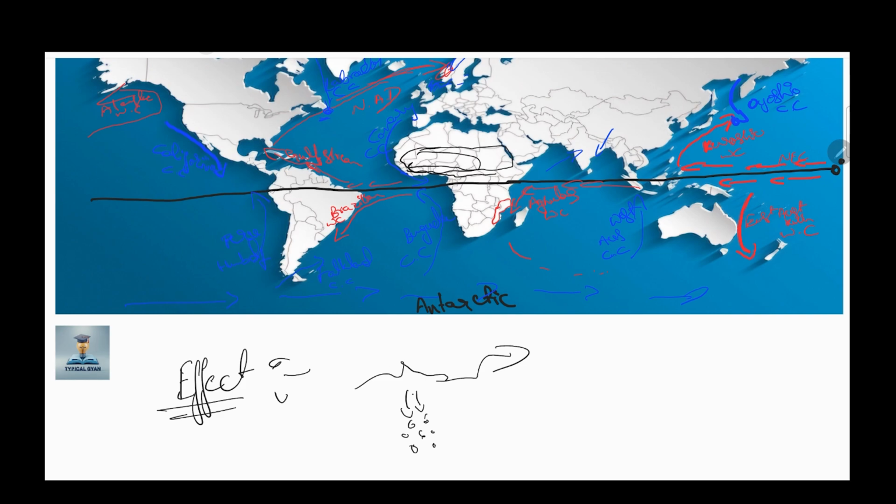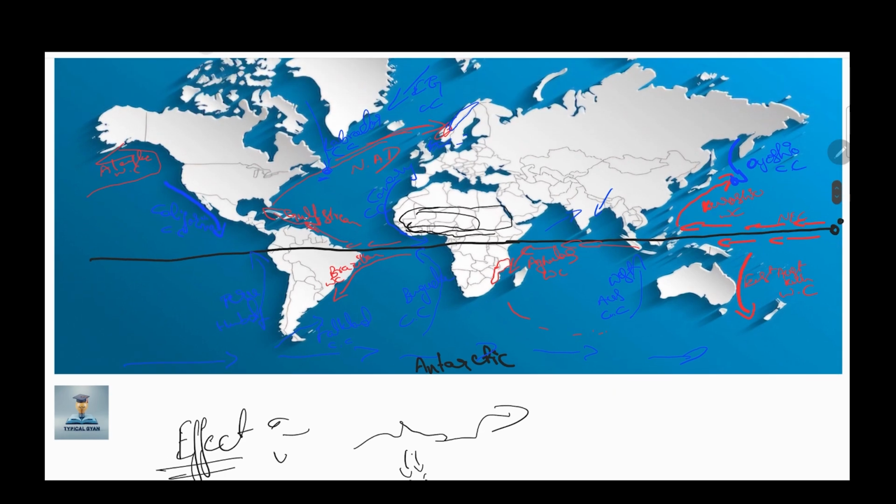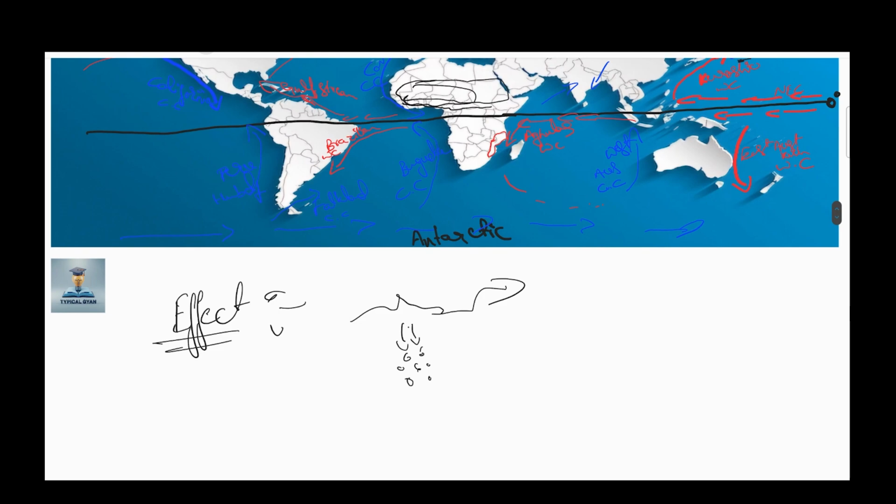And then another effect, you notice here, the place where warm ocean current and the cold ocean current meet, that is the place which is a rich fishing ground, the best fishing ground. This is the effect of ocean current. This is what we discussed today, guys. I think this will be helpful for every serious aspirant.